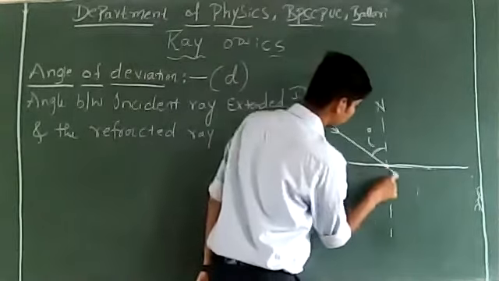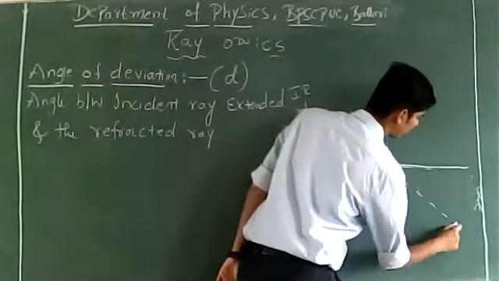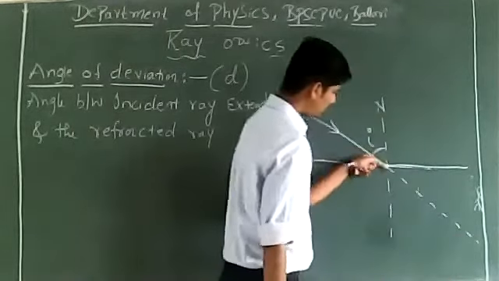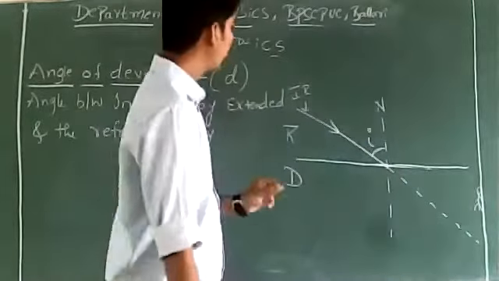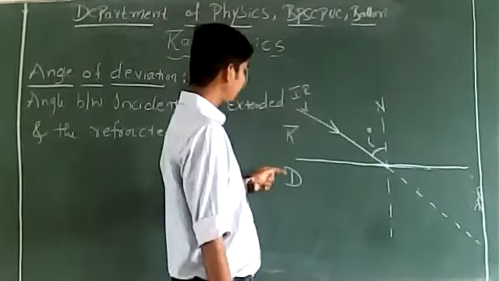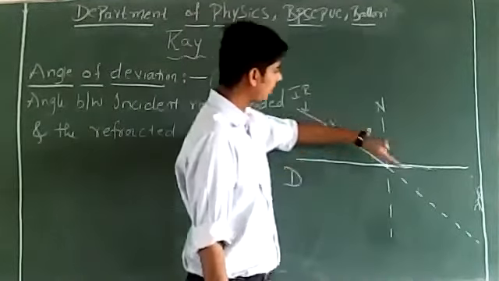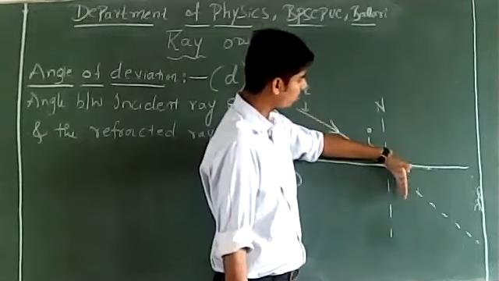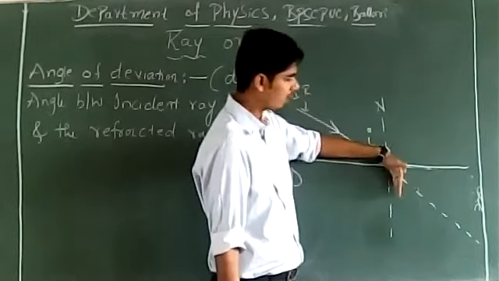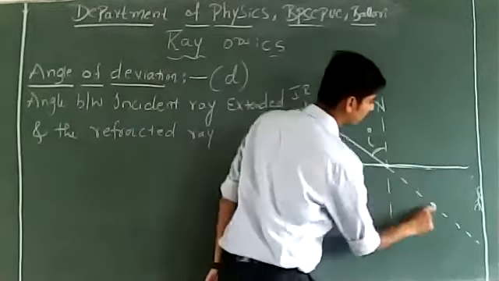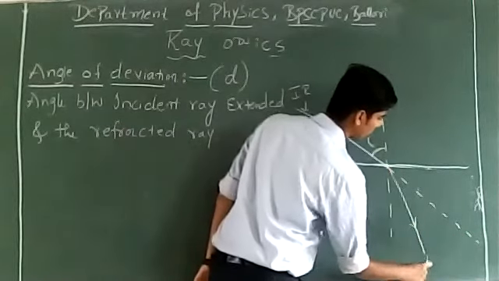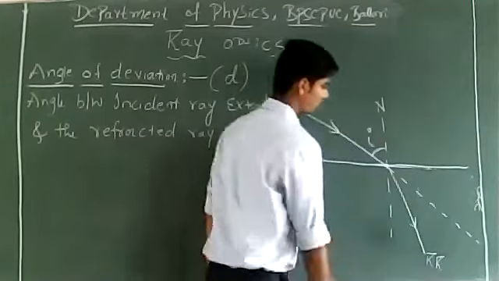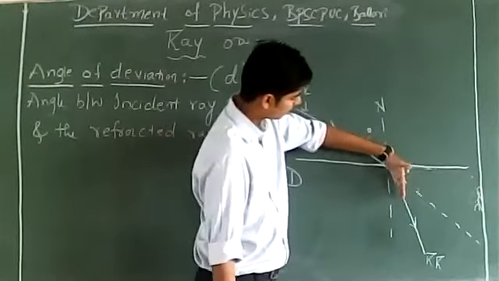This dotted line represents the incident ray extended. We know when a ray of light travels from rarer to denser medium, it is going to bend towards the normal. However, the ray of light doesn't pass along this path; instead it bends towards the normal. This is the refracted ray.